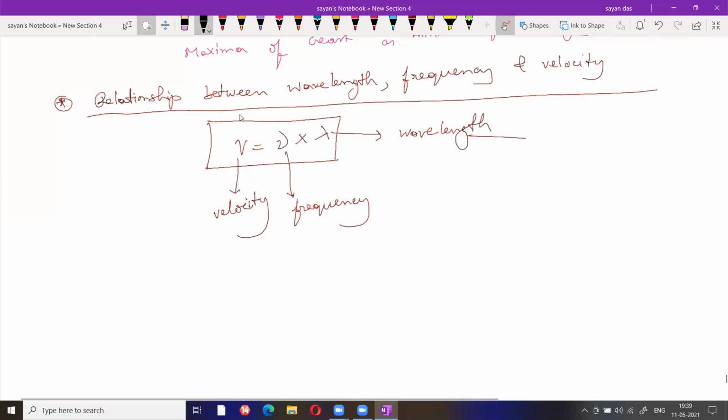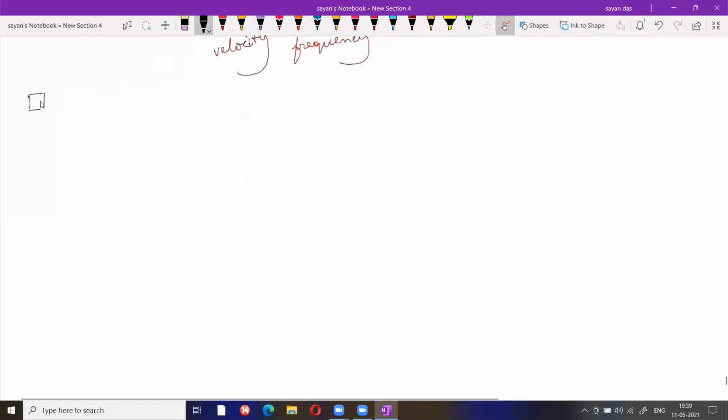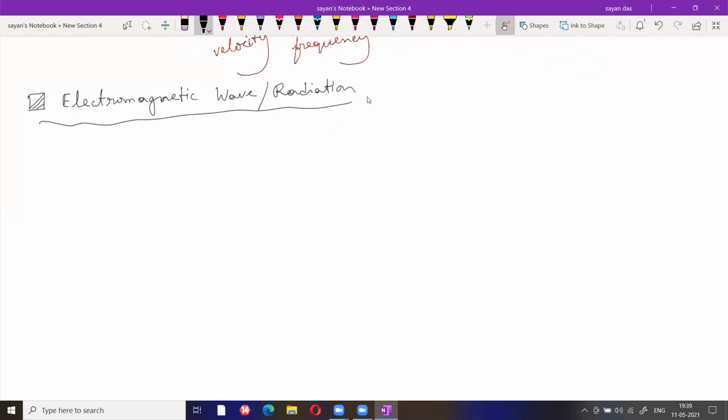In the case of an electromagnetic wave, both an electrical field and a magnetic field are present.